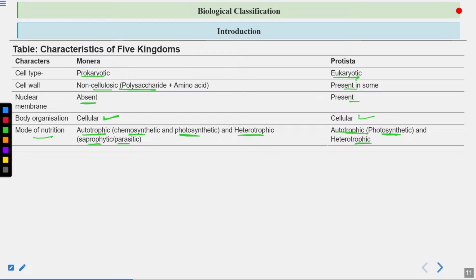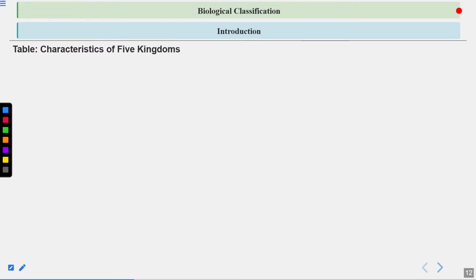Chemosynthetic means they oxidize inorganic substances like nitrates, nitrites and ammonia, and they generate energy by oxidation of this inorganic substrate. Photosynthetic means they can photosynthesize. They have pigments such as chlorophyll, which are quite similar to the pigments present in plants.